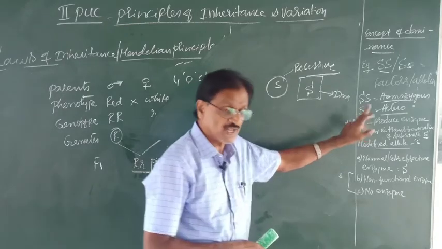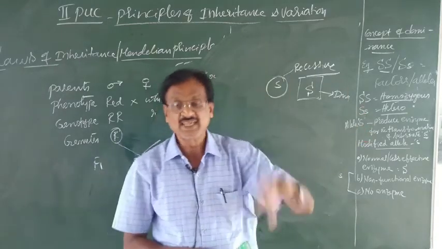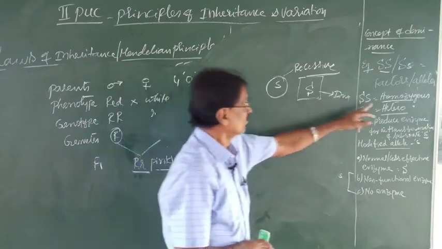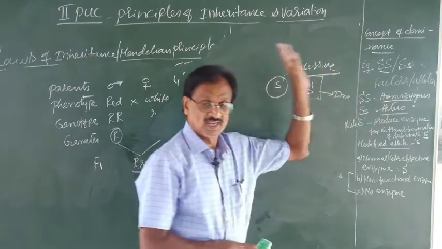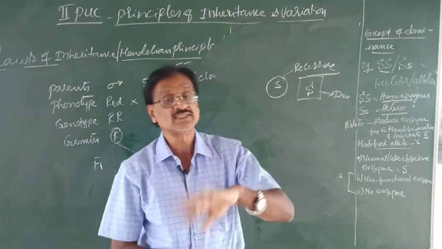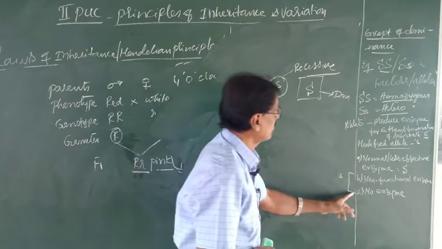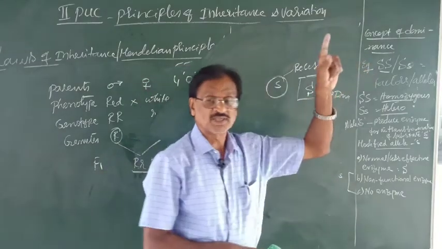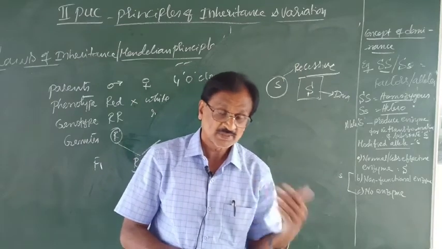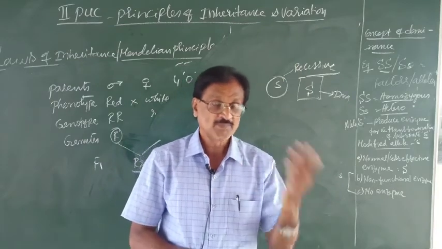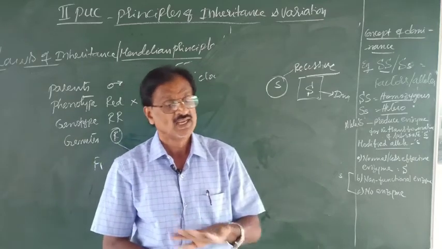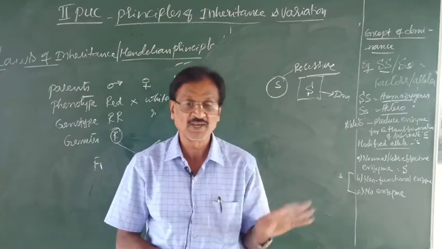And it is not possible to study the concept of dominance in the homozygous condition of either dominant factors or the recessive factors. So this is about the concept of dominance. With this, the concept of dominance and the partial dominance or incomplete dominance is overall completed.